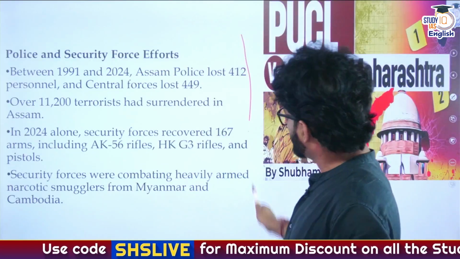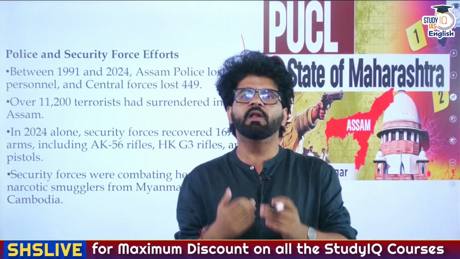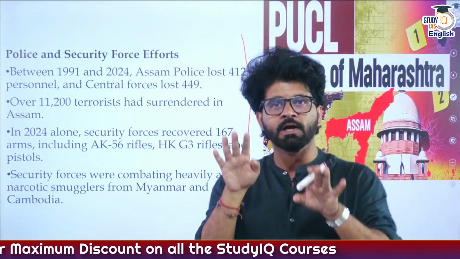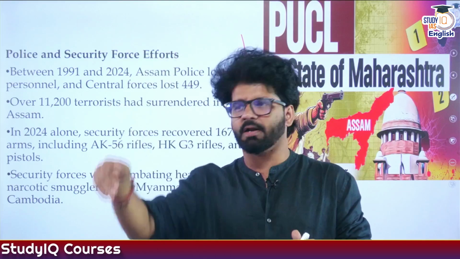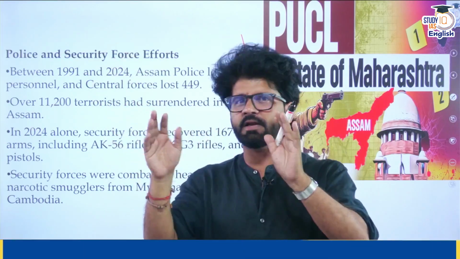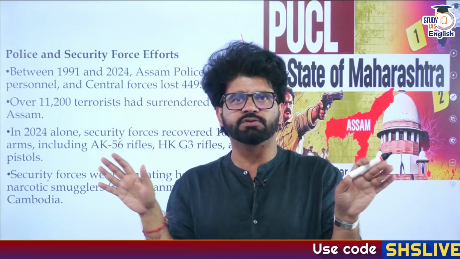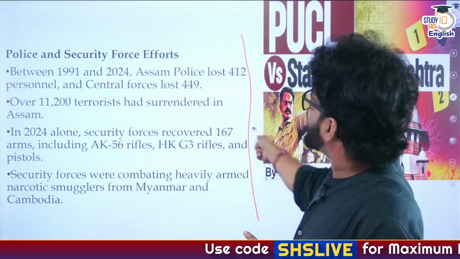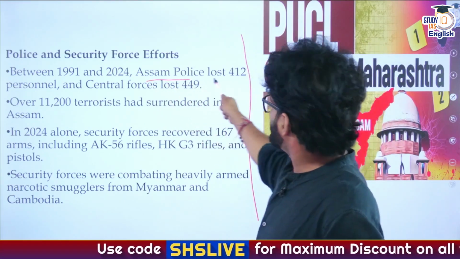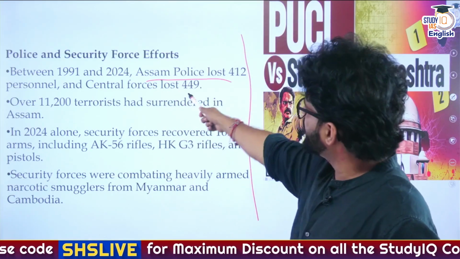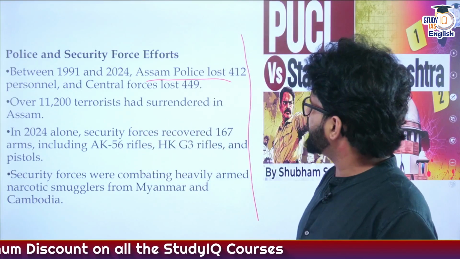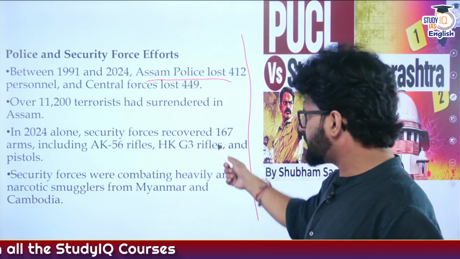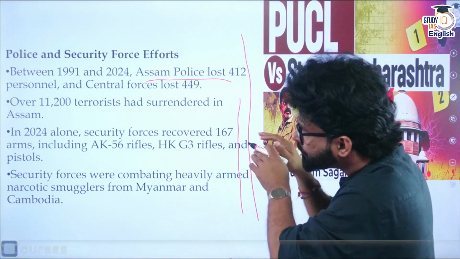So, here there are some data to prove how vulnerable Assam had been earlier. The situation is somewhat fine now, but it goes through its own crests and troughs. Situations are very fine and then something will happen, everything will go silent. So between 1991 and 2024, Assam police lost 412 personnel, central forces lost 449. You can see 11,200 terrorists surrendered in Assam. So the situation is vulnerable. You can understand it from these data.